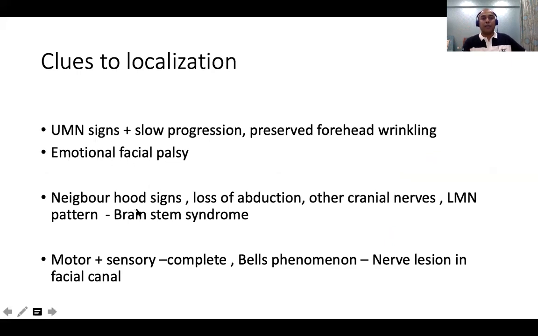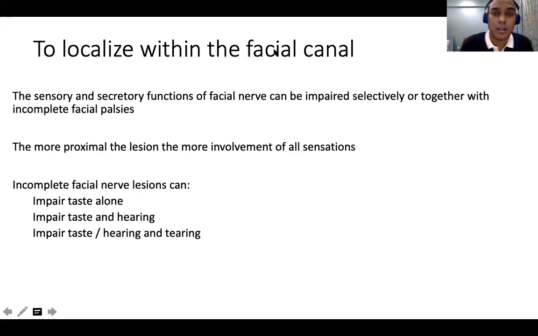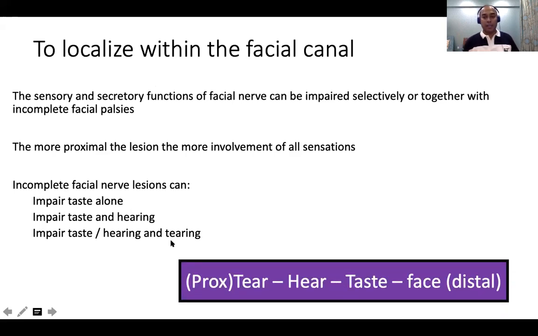The neighborhood signs give an idea about brainstem syndromes. Complete is usually Bell's phenomena, right? So to localize within the facial canal, if you have an incomplete lesion, this is slightly tricky. If you have an incomplete lesion within the facial canal, sometimes only taste can be affected, or sometimes only hearing can be affected, or sometimes only there can be hyperacusis and so on. So an incomplete facial nerve lesion can impair the taste alone, or can impair taste with hearing, or can impair the taste, hearing, and the tearing, all 3 together. This is what I told by a very simple mnemonic: tear, hear, taste, and face.